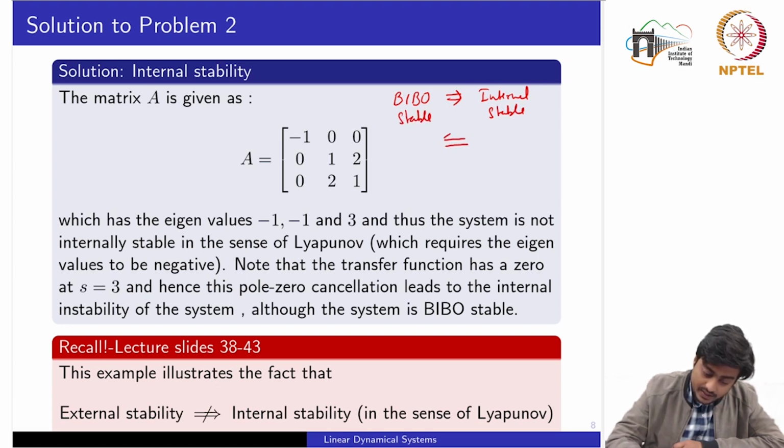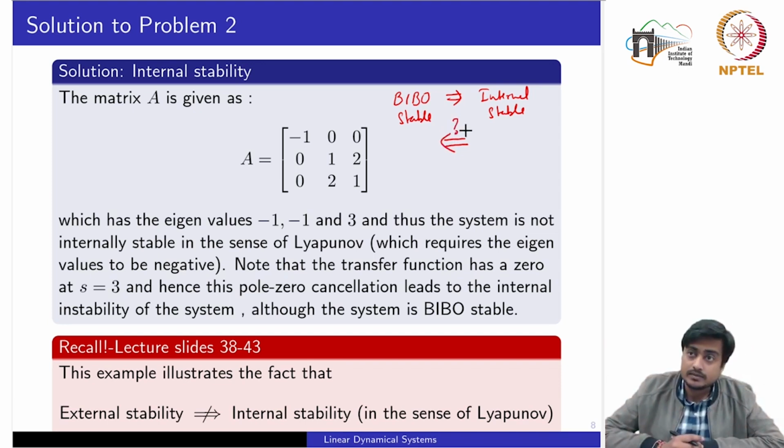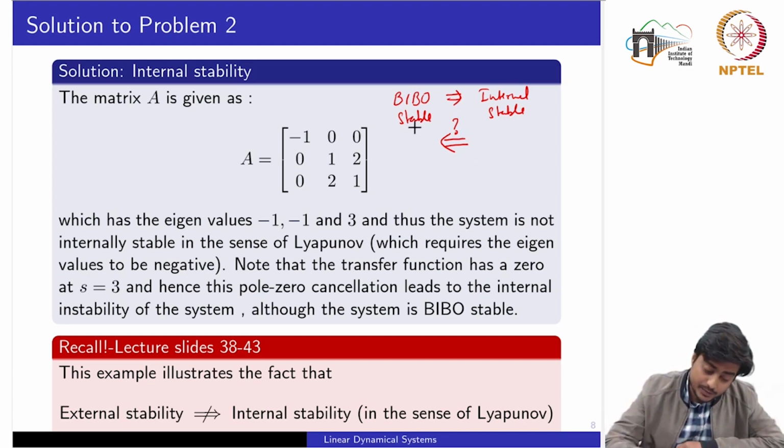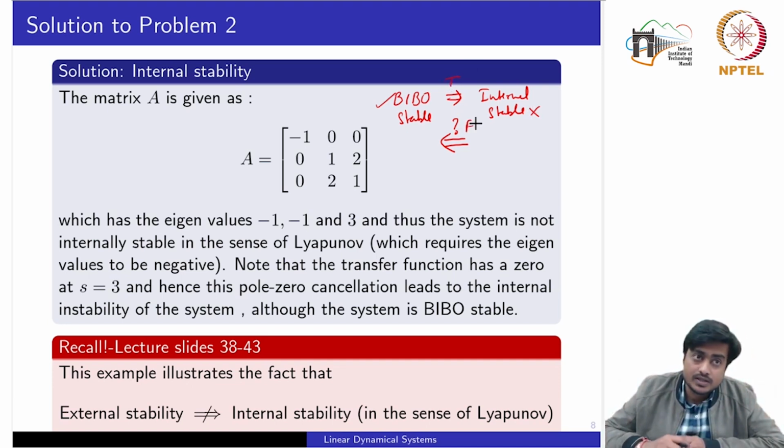Or if my system is internally stable, would it automatically be BIBO stable? With this example, we have seen that the state space equation is BIBO stable, but it is not internally stable. So this implication would hold true, while the other implication won't hold, which is false.